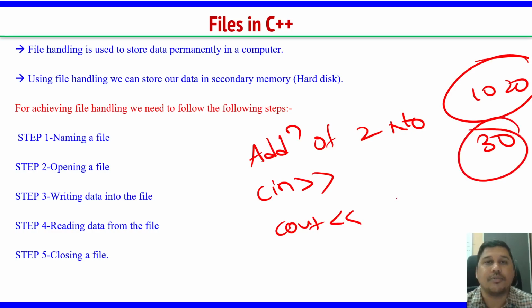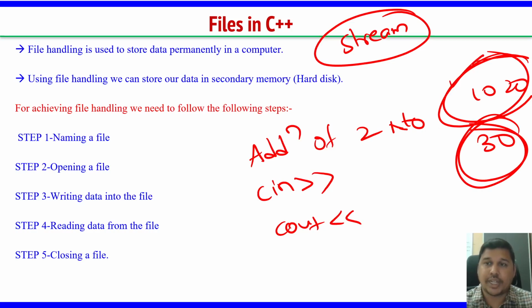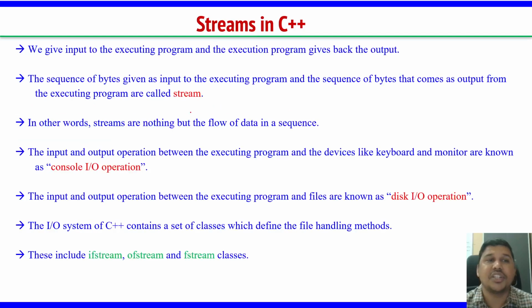This is the output. So the word stream here in C++ means a sequence of bytes, a sequence of data, right. So this 10 20 is called a stream, this 30 is called a stream. Stream means the flow of data, a sequence of data. So let's see the definition here.